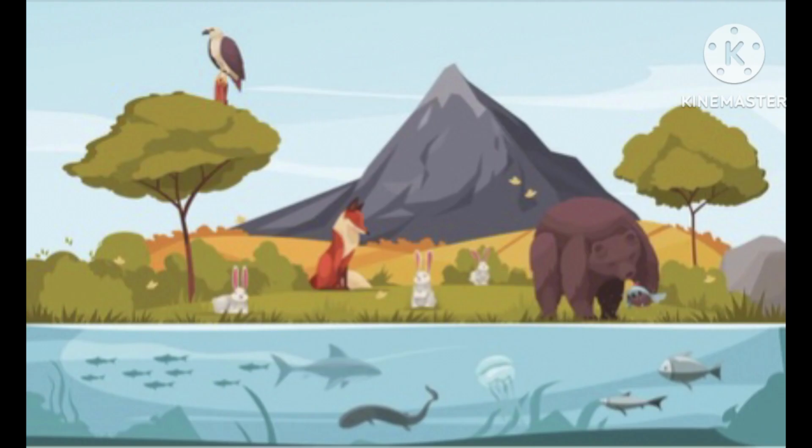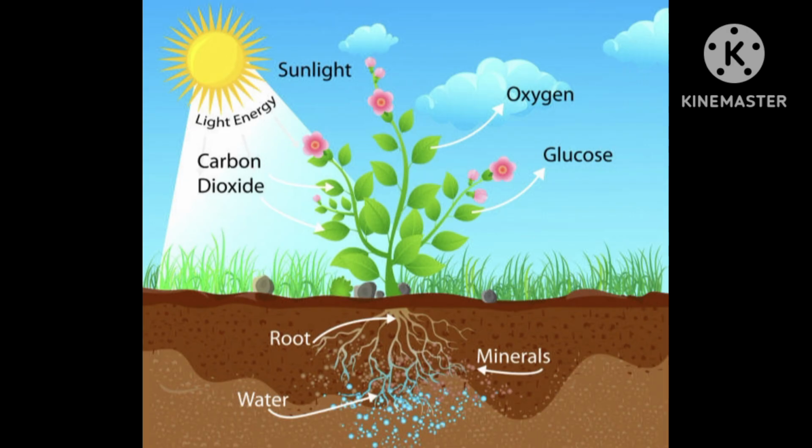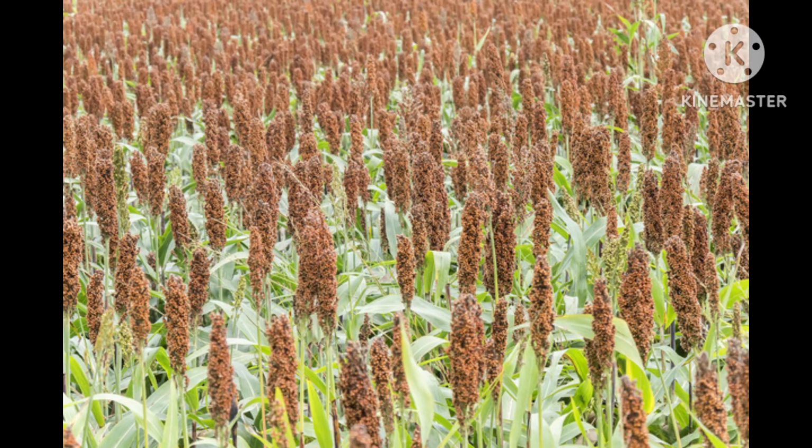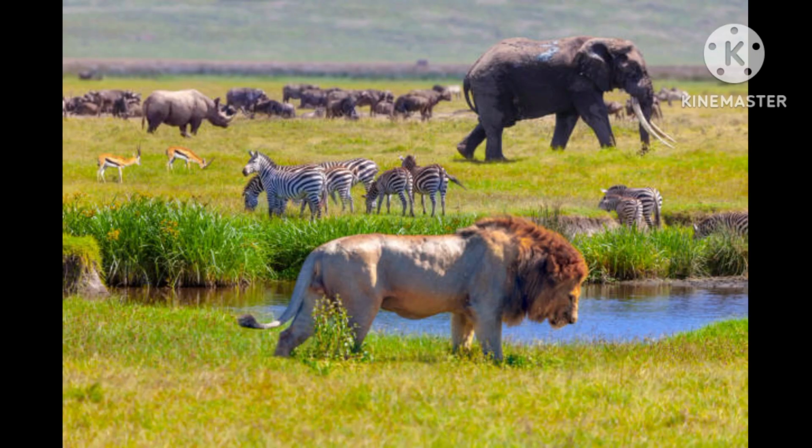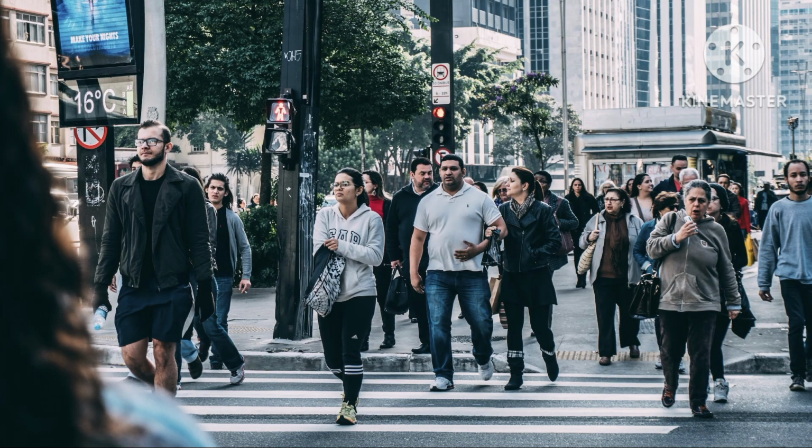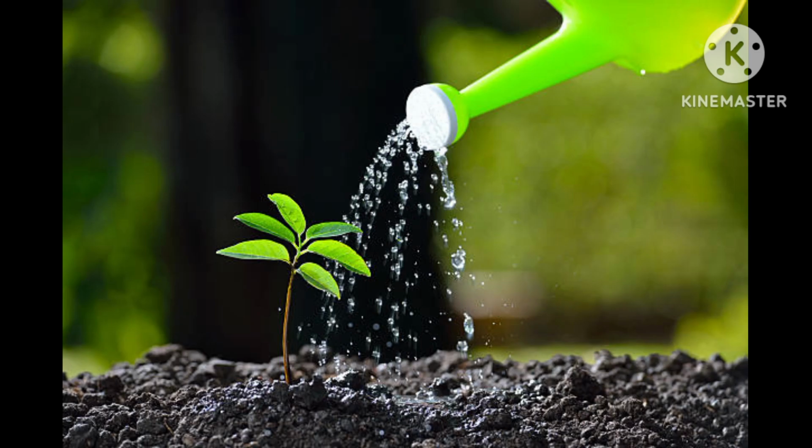Auto means self and trophos means nourishment. Therefore, plants are called autotrophs. Animals and most other organisms depend on food prepared by plants. They are called heterotrophs. Hetero means others.